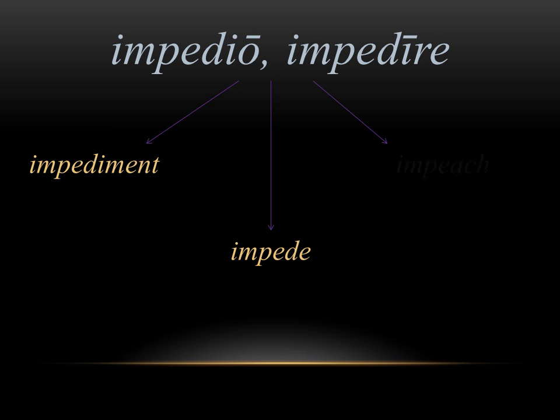Impedio, impedire means to hinder someone. And in English, this leads to derivatives like impediment, impede, and impeach. If you impede someone, it means you're getting in their way. The same goes for an impediment. It's something that's in your way or hindering you.